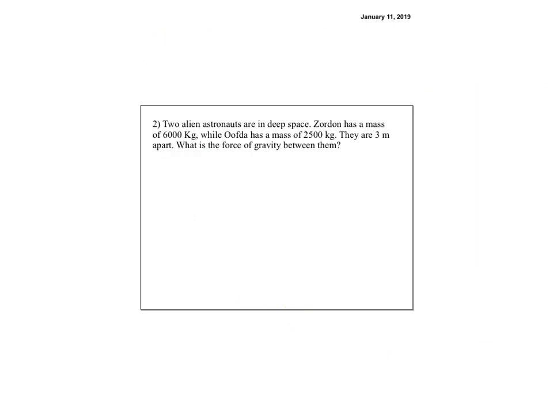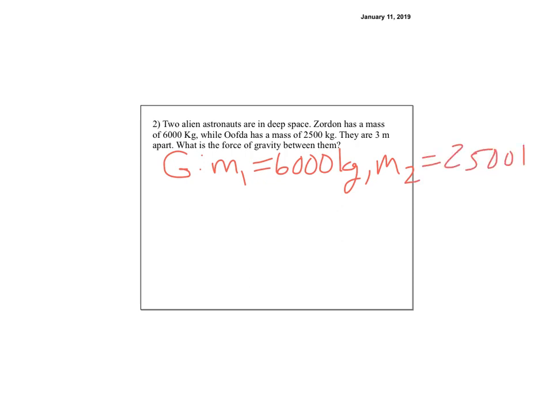Number 2, we get to do 5 steps. So it says 2 alien astronauts are in deep space. Zordon has a mass of 6,000 kilograms, while Ufda has a mass of 2,500 kilograms. They are 3 meters apart. What is the force of gravity between them? Okay, so we go given, and we say M1 equals 6,000 kilograms, and M2 equals 2,500 kilograms. And we always know big G, because remember, G is the same everywhere, so that's 6.67 times 10 to the negative 11th.